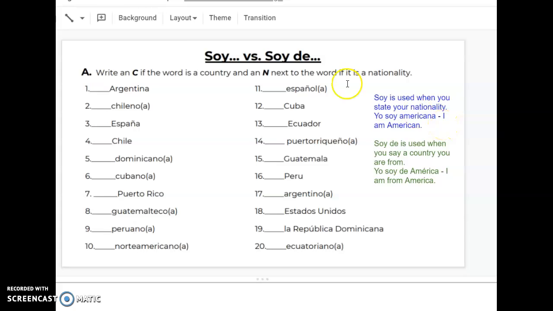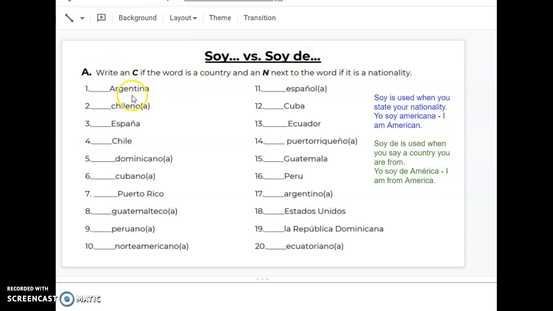I am American. You're going to use soy de to say where you are from in terms of an actual country and not a nationality. My example, soy de América, I am from America. So adding the word de means from.